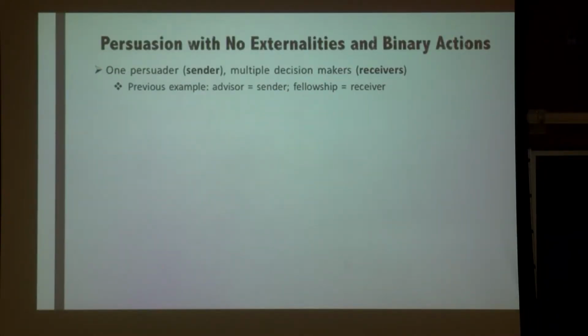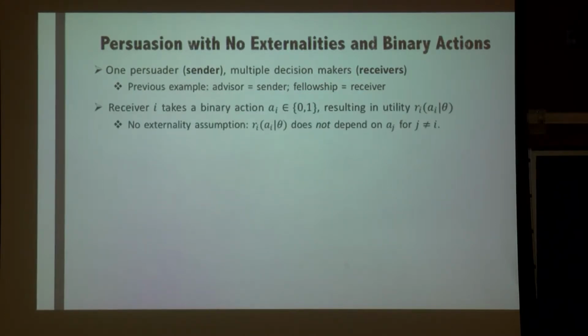So here, there's 1 persuader who we're going to call the sender, and the multiple decision makers who will be called receivers. So in the previous example, the advisor is the sender, and each fellowship program is a receiver. Each receiver is going to take a binary action, a_i, which results in the receiver's utility that depends on his action and the random state of nature theta. In the previous example, a_i is basically to give the fellowship or not, and theta is basically whether the student is excellent or not.